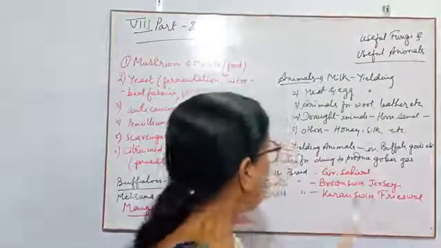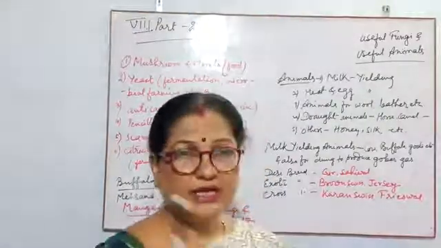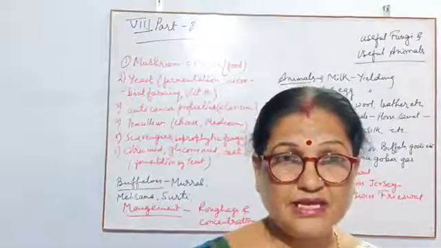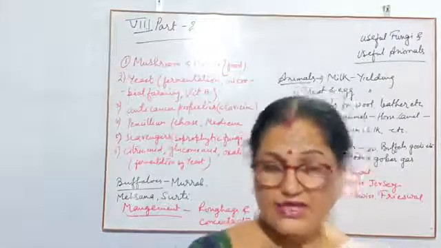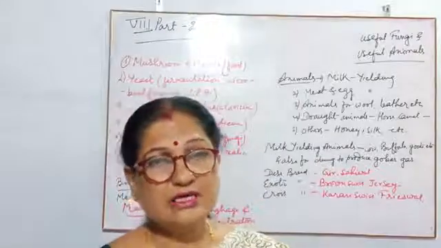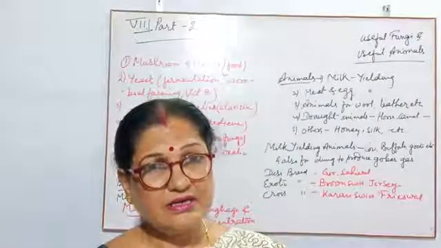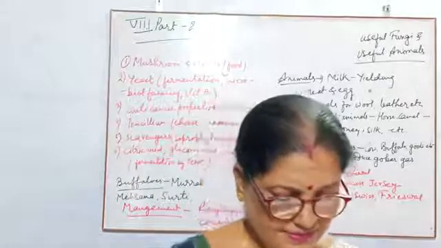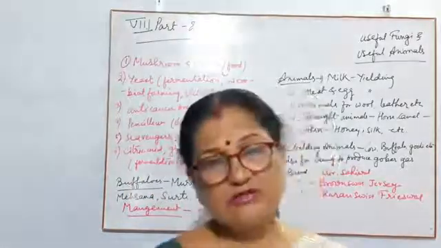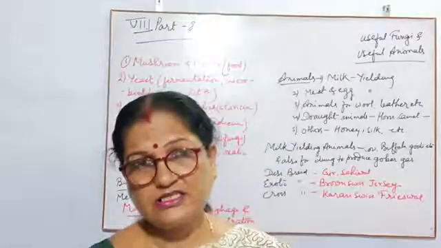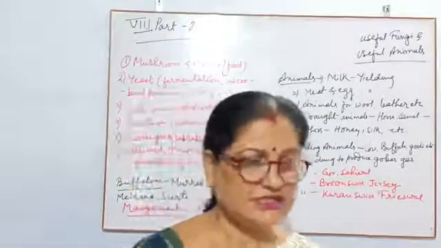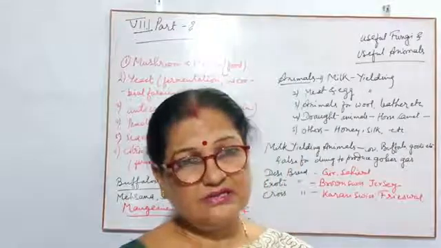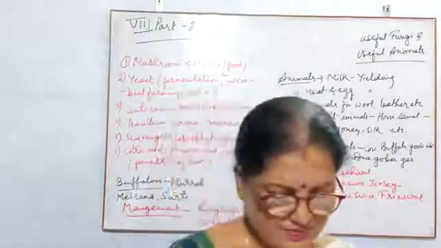Now here among the others you can add the bullocks also. They are also four-footed animals and they help to draw the carts with their strength. So bullocks are also useful animals. These bullocks are also helpful in agriculture. Nowadays it is done with machines, but from the very beginning bullocks were very useful for agriculture.